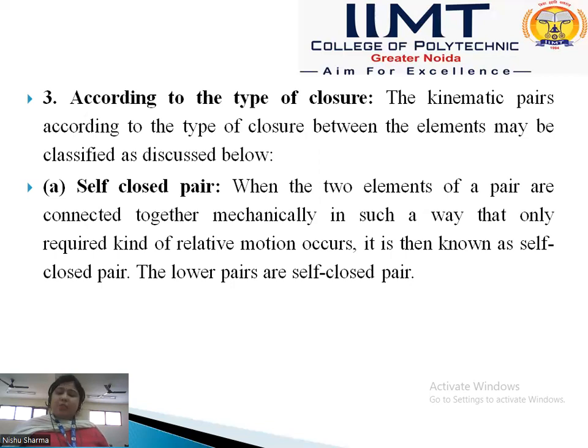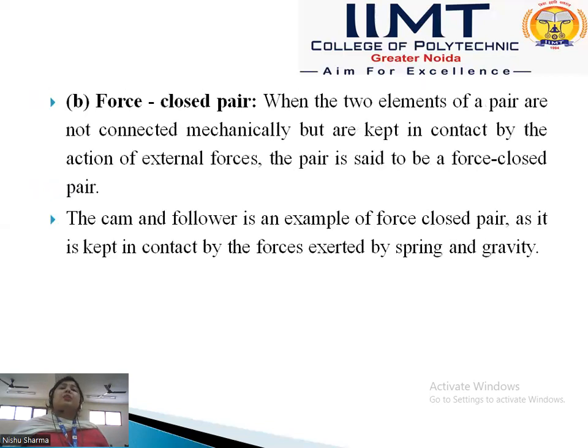It is called a self-closed pair. And in a force-closed pair, when the two elements of the pair are not connected mechanically, but kept in contact by the use of an external force, it is called a force-closed pair.